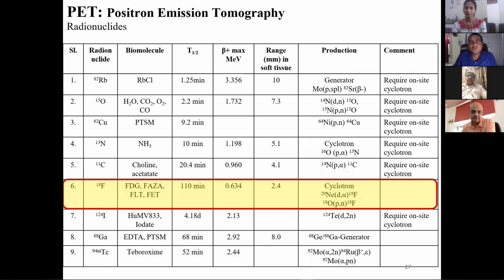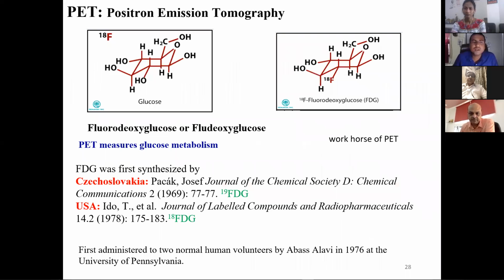As I was saying, fluorine-18 is given as FDG, fluorodeoxyglucose. You can see this is the structure of glucose. In the second position, in place of OH, F18 is added, and that makes fluorodeoxyglucose.